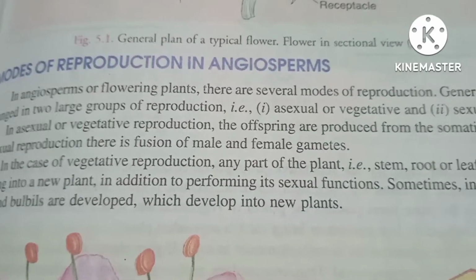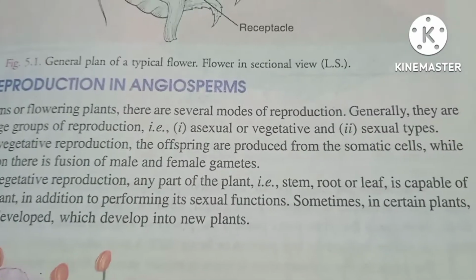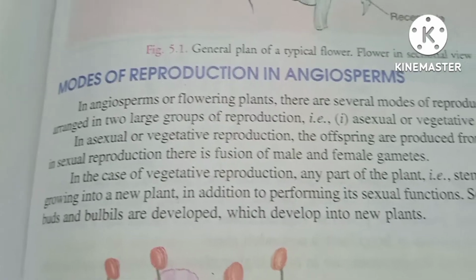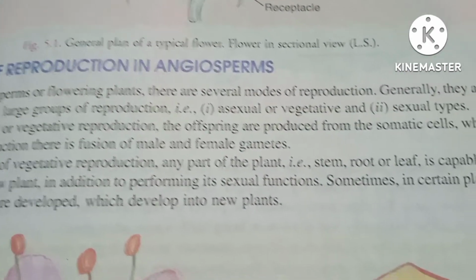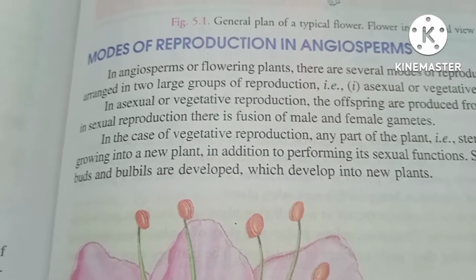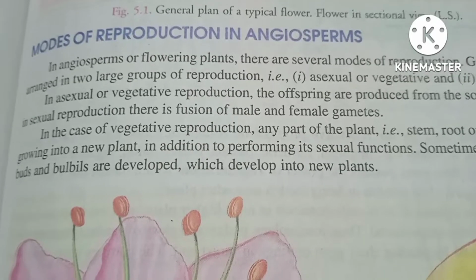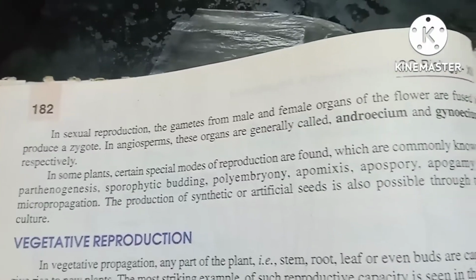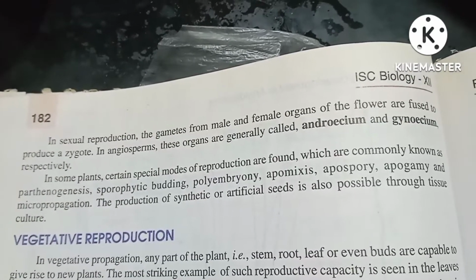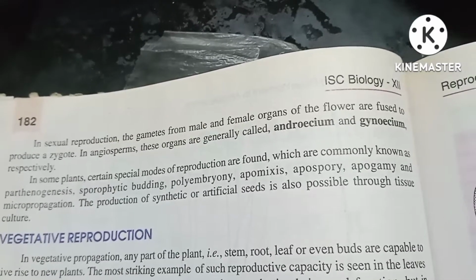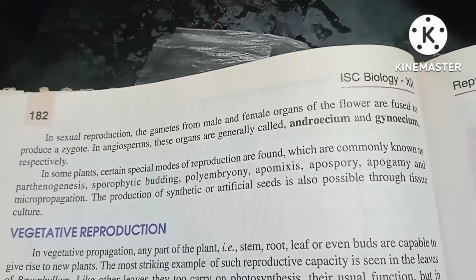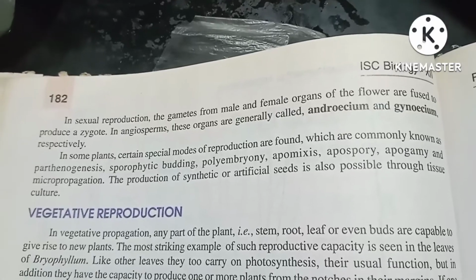In vegetative reproduction, any part of the plant, that is stem, root, or leaf, is capable of growing into a new plant in addition to performing its usual function. Sometimes in certain plants, buds and bulbils develop into new plants. In some plants, special modes of reproduction are found, commonly known as parthenogenesis, sporophytic budding, polyembryony, apomixis, apospory, apogamy, and micropropagation. The production of synthetic and artificial seeds is also possible through tissue culture.